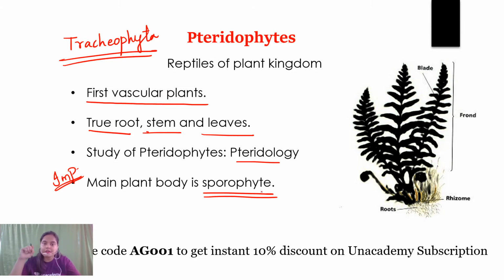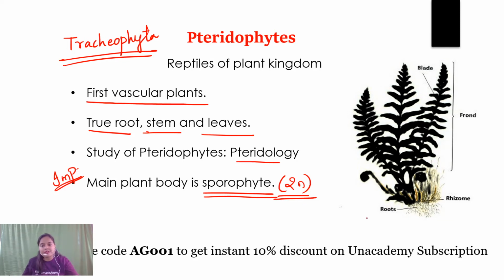You have heard about this term sporophyte in bryophytes itself, right? But there we know that in bryophytes, the main plant body was haploid in nature, that is the gametophytic plant body, and the sporophyte was completely parasitic on that gametophytic plant body. But here in pteridophytes, what has happened? The complete reversal has taken place. Now the sporophyte is the main plant body and the sporophyte is diploid in nature. That means the main plant body is diploid in nature. Okay, students? The main plant body is diploid in nature.